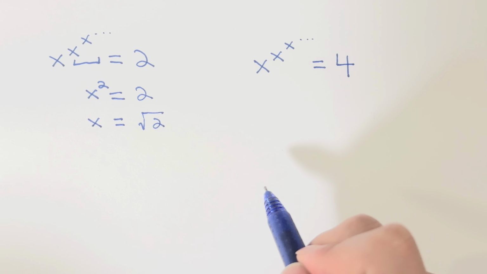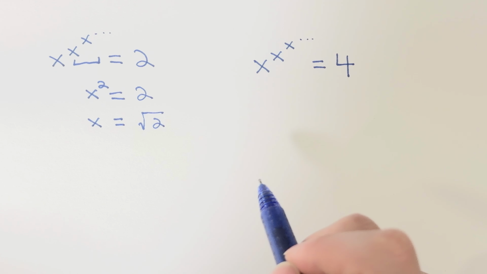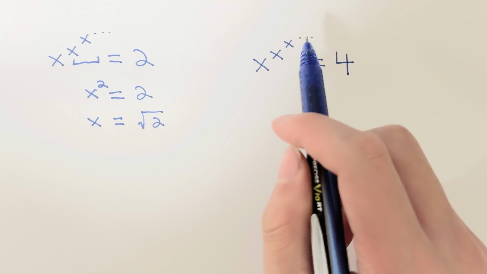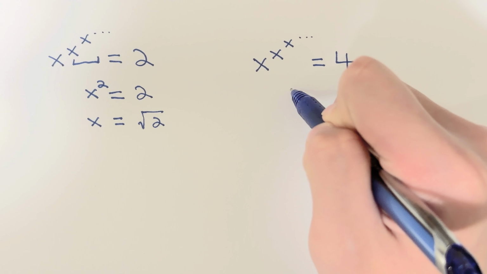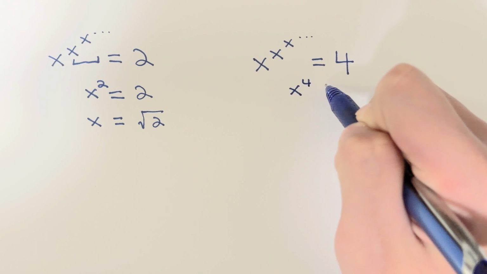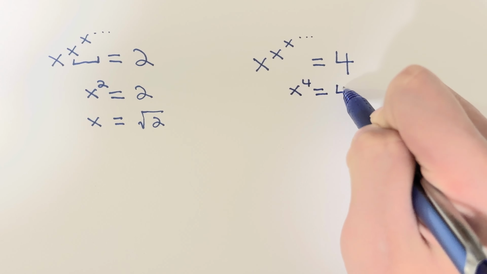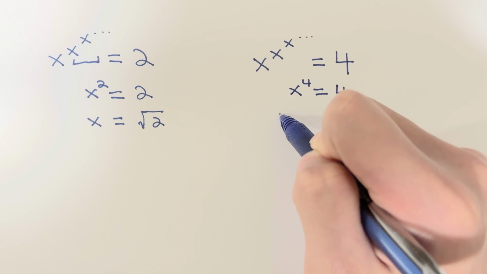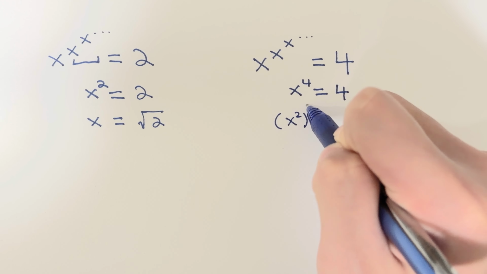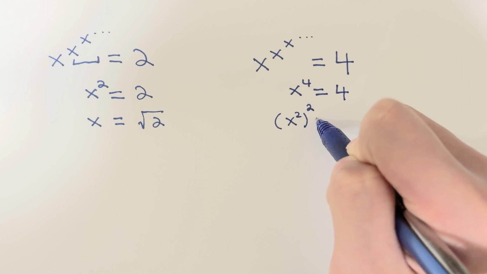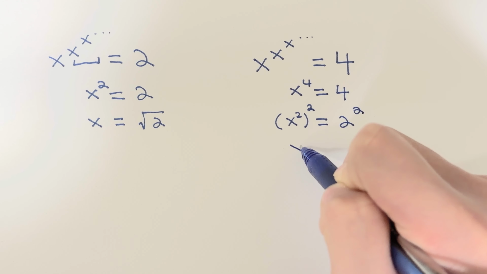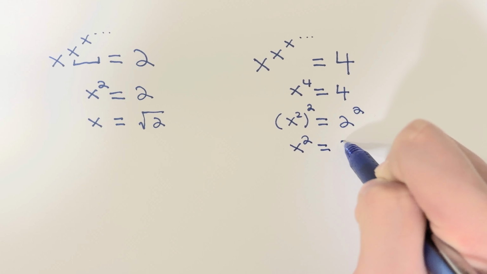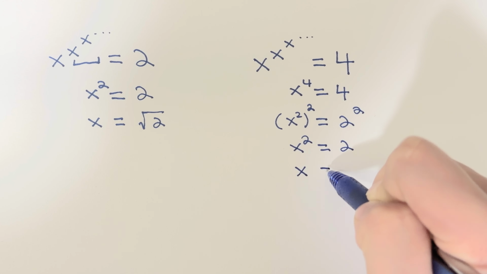It's simple, right? But watch what happens when we do it again. Let's set the same tower equal to 4. x to the power of x to the power of x to infinity equals 4. Substitute the top with a 4, and then x to the power of 4 equals 4. And then we know that x squared equals x to the power of 4 equals 4, which is 2 squared. So once again, we have x squared equals 2. x equals square root of 2.